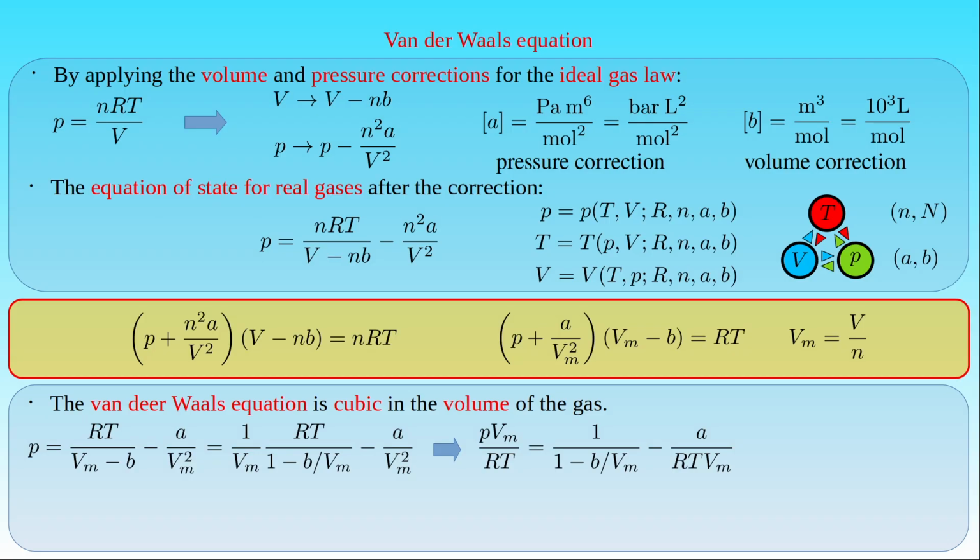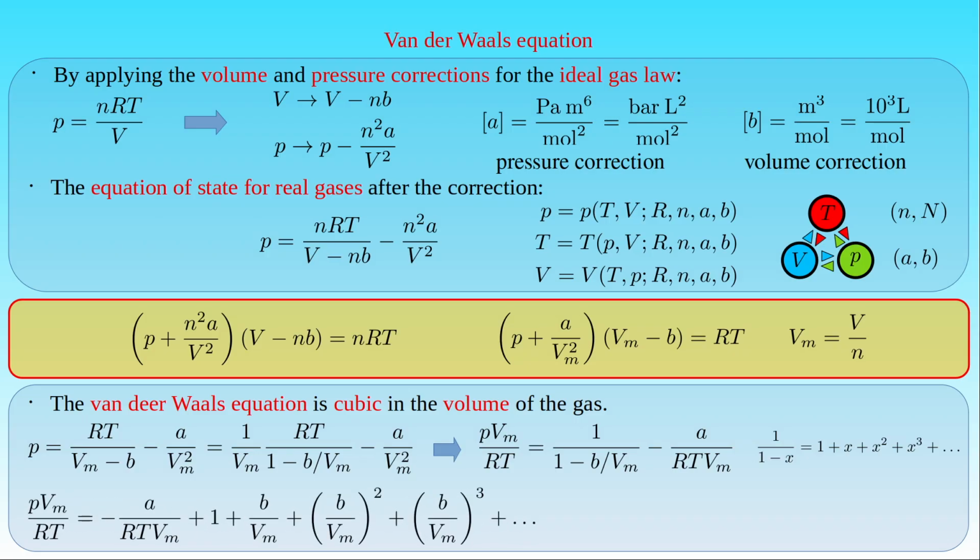Now we do the Taylor expansion of the first term on the right-hand side at 0 by using the formula for the function 1 over 1 minus x with the series 1 plus x plus x squared plus x cubed and so on. Here x denotes B over Vm. And P times Vm over R times T can be written as minus A over R times T times Vm, plus 1, plus B over Vm, plus the square of B over Vm, plus the cube of B over Vm and so on. If we gather the terms with the same power of Vm, then we obtain the following series: 1, plus the difference between B and A over R times T, times 1 over Vm, plus B squared over Vm squared, plus B cubed over Vm cubed, and so on.